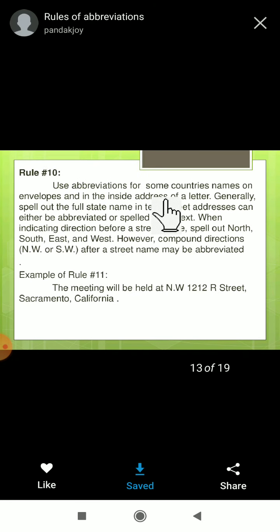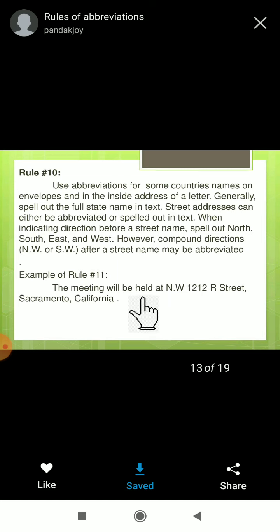Next, use abbreviations for state names on envelopes and in the inside address of a letter, but generally spell out the full state name in the text. A street address can be either abbreviated or spelled out in the text. When indicating directions before a street name, spell out north, south, east and west. However, compound directions after a street name may be abbreviated, like N.W., S.W., meaning northwest, southwest. Okay, so here you can give the short form for showing the street name, even the house number.